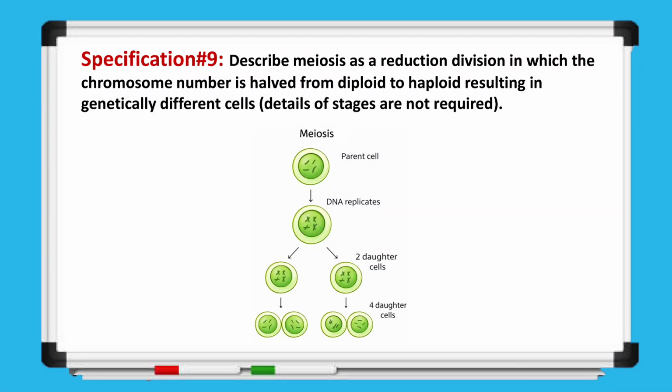Now, let's discuss meiosis in more detail. Specification number 9 asks us to describe meiosis as a reduction division in which the chromosome number is halved from diploid to haploid, resulting in genetically different cells. At this level, the detailed stages of meiosis are not required.